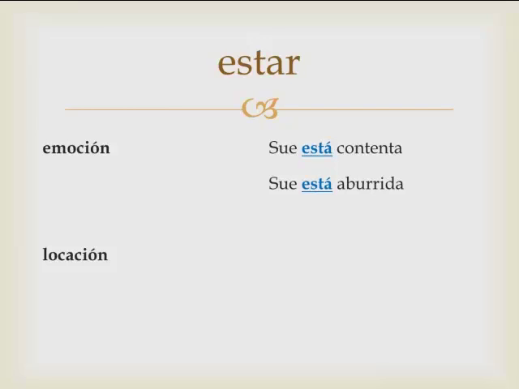And both of these sentences would answer the question, ¿Cómo estás? How are you? A very common phrase we ask right at the beginning of getting to know a person and getting to know Spanish in general is, Hola, ¿cómo estás? Hey, how are you? How are you emotionally? ¿Cómo estás? And these would be two possible answers. Typically we say bien or mal or así así. In this case, contenta, aburrida. Other ways you can answer the question, ¿Cómo estás?